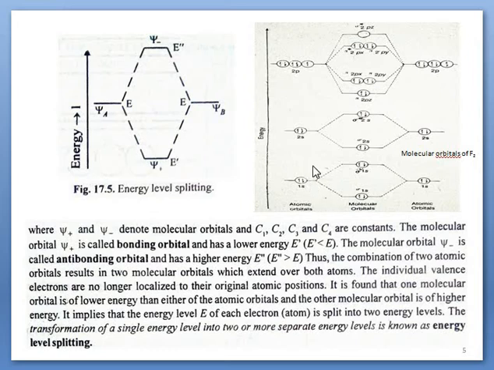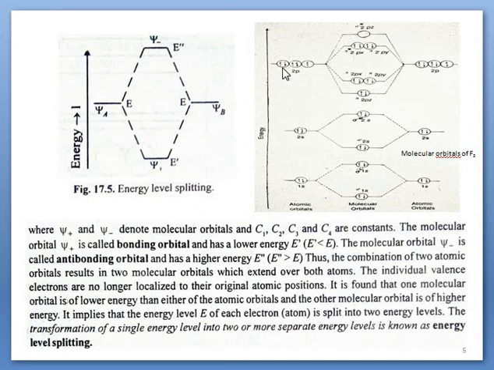So in other words, the single energy level is split into two states. In an energy state, a single electron can occupy, but in an energy level, two electrons of opposite spins can be occupied.